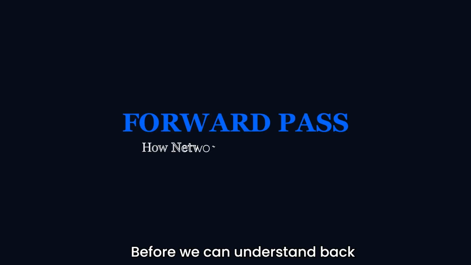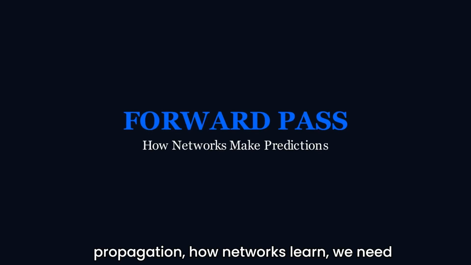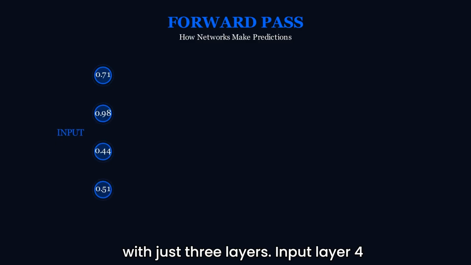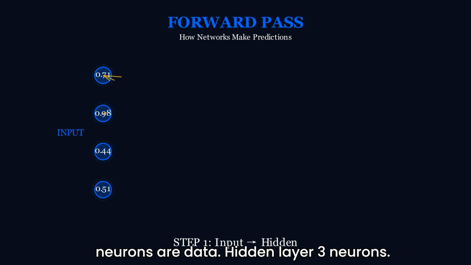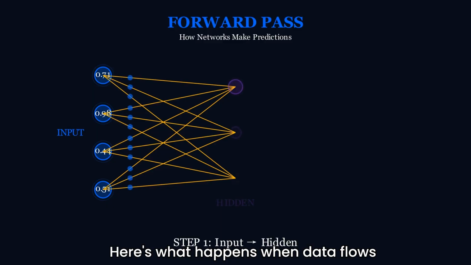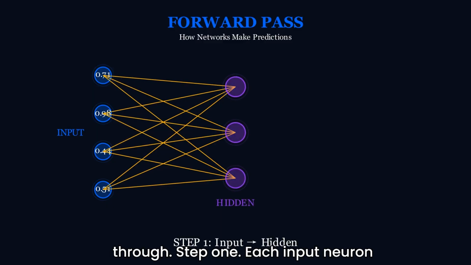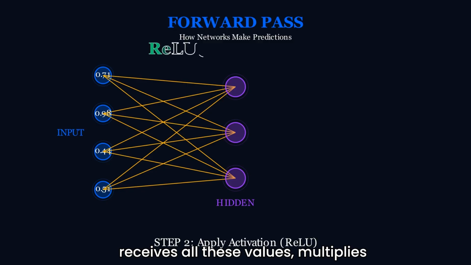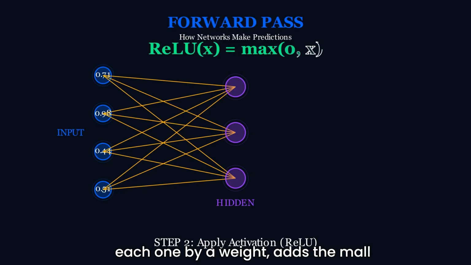Before we can understand backpropagation, how networks learn, we need to understand the forward pass, how networks make predictions. Let's start simple. Imagine a tiny neural network with just 3 layers. Input layer, 4 neurons, our data. Hidden layer, 3 neurons. Output layer, 2 neurons, our prediction. Here's what happens when data flows through. Step 1. Each input neuron sends its value to every neuron in the next layer. Step 2. Each hidden neuron receives all these values, multiplies each one by a weight, adds them all up, adds a bias, and then applies an activation function.